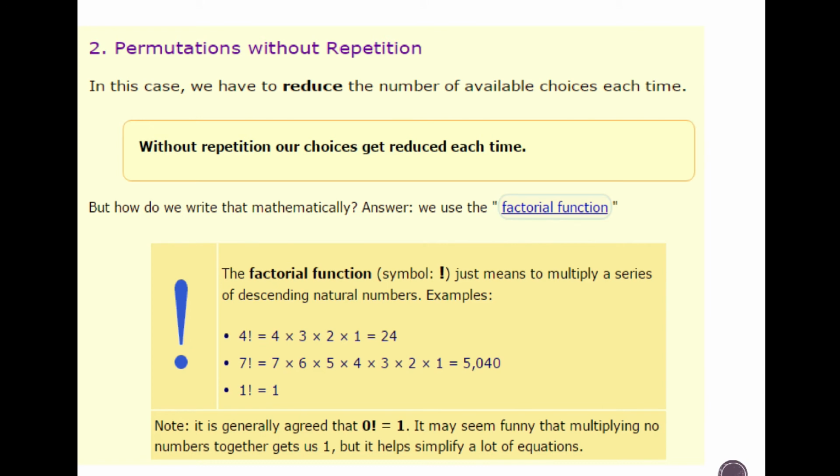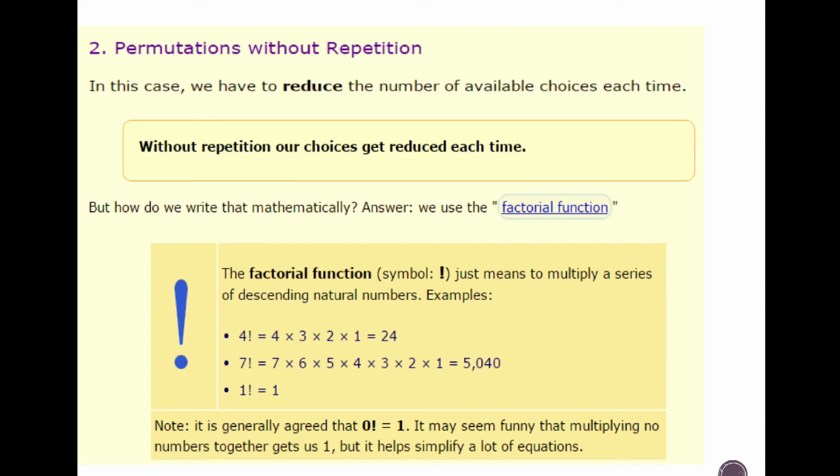Next up is permutation without repetition. In this case, we have to reduce the number of available choices each time. Without repetition, our choices get reduced each time. But how do we write them mathematically? The answer is we use the factorial function. The factorial function, whose symbol is an exclamation mark, just means to multiply a series of descending natural numbers. For example, the factorial function means that 4 factorial is 4 times 3 times 2 times 1.